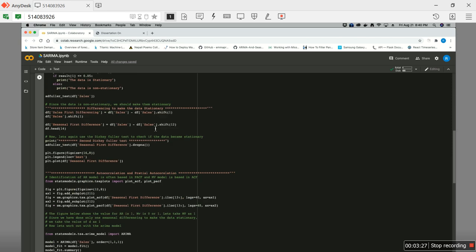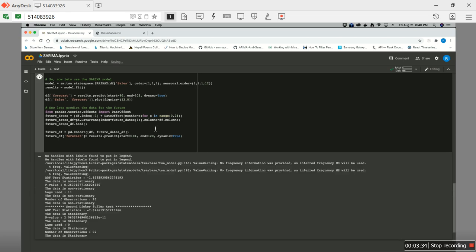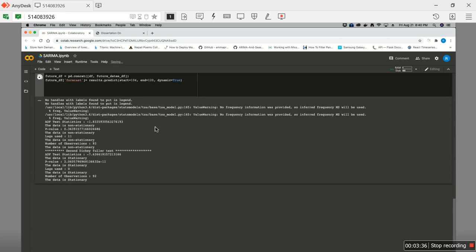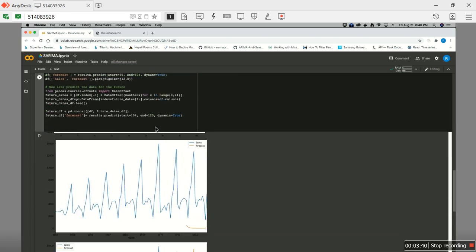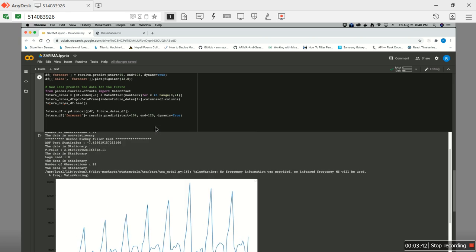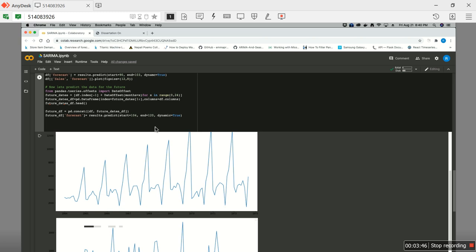Then I've tried to plot how the actual data looks. Let me run this. Okay, this graph here shows the actual data. This is how the actual data flows.